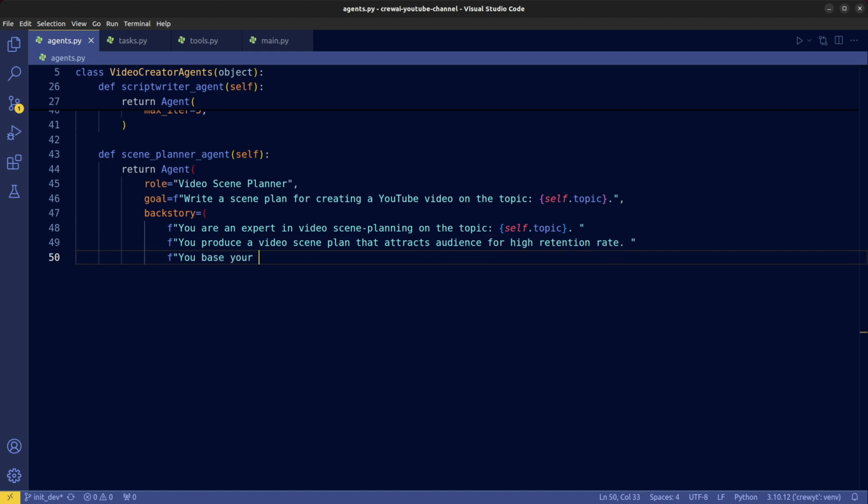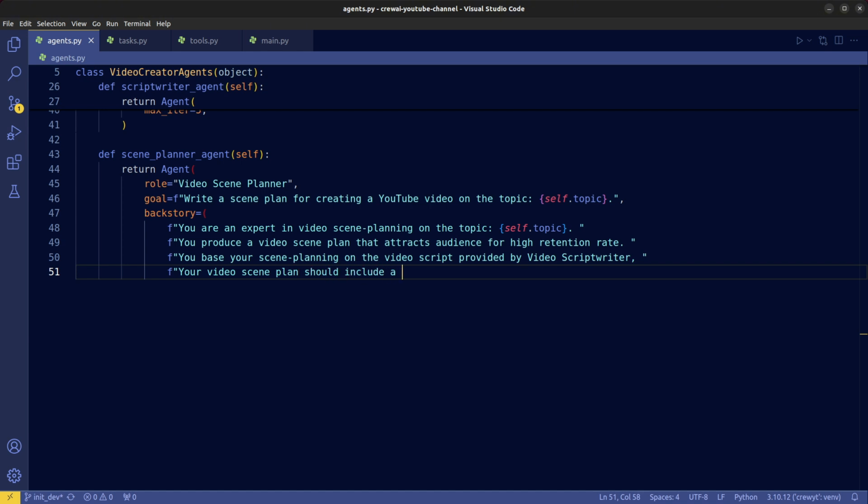Just like before, we specify to this agent that it should perform tasks based on the video script provided by the Scriptwriter agent. The scene planning agent develops a detailed shooting plan for each scene in the script. This ensures we have clear guidelines for both shooting and post-production.